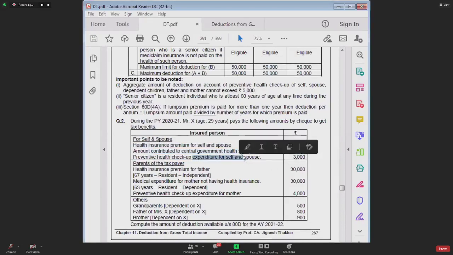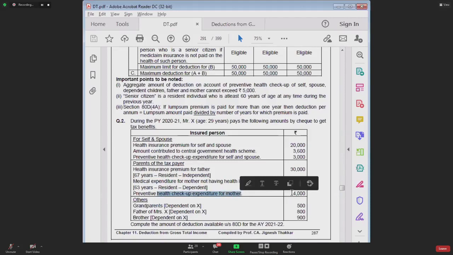Amount spent for preventive health checkup expenditure of self and spouse is 3,000. Amount paid for parents of taxpayer: health insurance premium for father is 30,000. Age is 67 years. Father is resident and independent. Irrespective of whether the parents are resident or non-resident, independent or dependent, you can claim deduction for them. Medical expenditure for mother not having health insurance: deduction is allowed up to 50,000. Preventive health checkup for mother is 4,000.